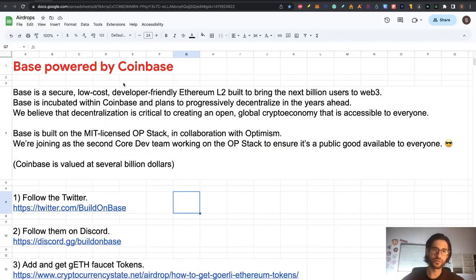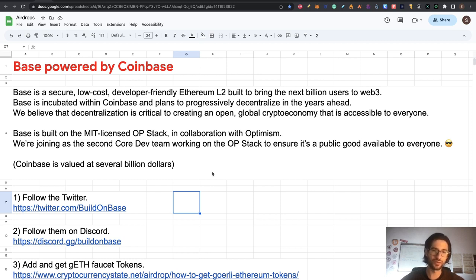Crypto fans, listen to this. Base is a secure, low-cost, developer-friendly Ethereum Layer 2 built to bring the next billion users to Web3. That is what they say. Base is incubated with Coinbase and plans to progressively decentralize in the years ahead. Like you know, Coinbase is the biggest exchange, a centralized exchange in the US, and they are valued in several billions.